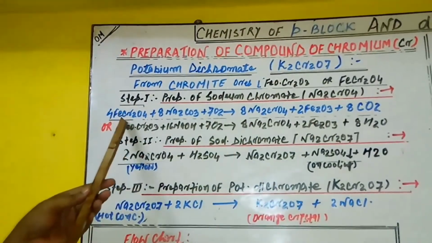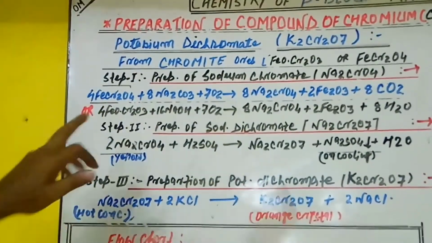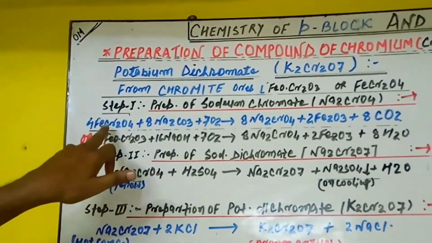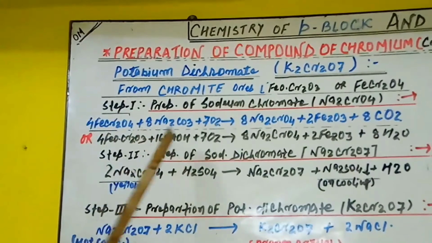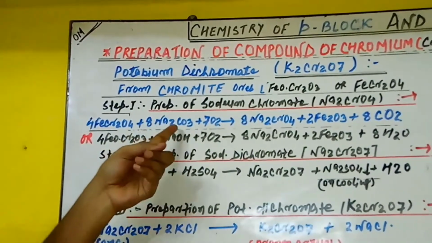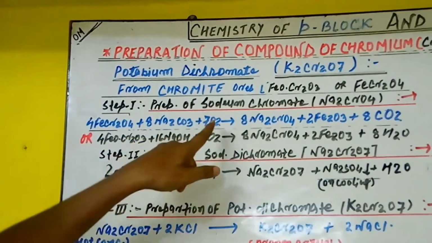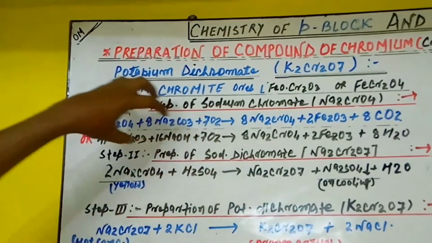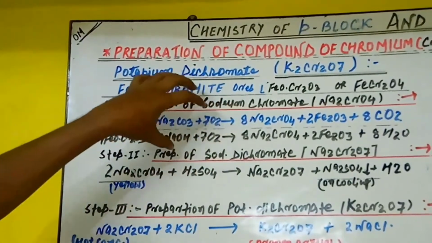Listen to the reaction carefully. 4FeCr2O4, also written as 4FeO·Cr2O3, undergoes treatment with sodium carbonate. Eight molecules of sodium carbonate take part, and seven molecules of oxygen react with these. They undergo fusion, that is, the heating process.